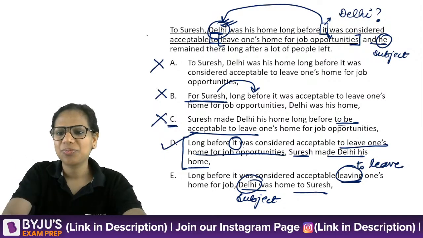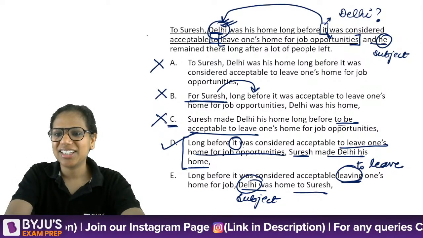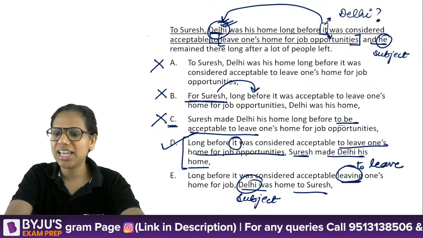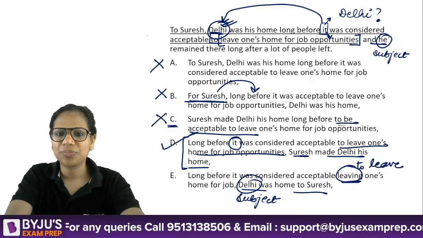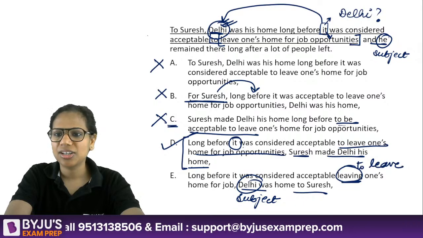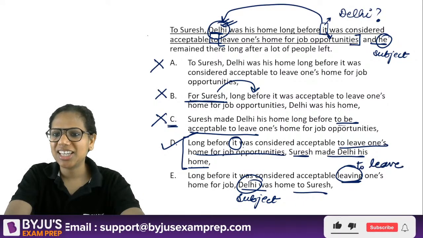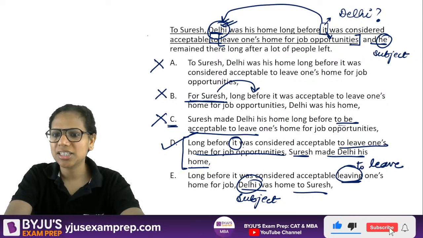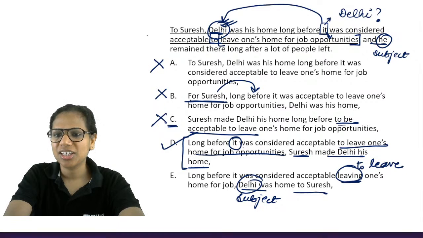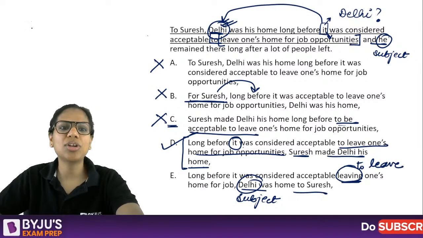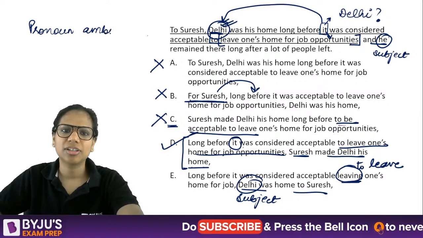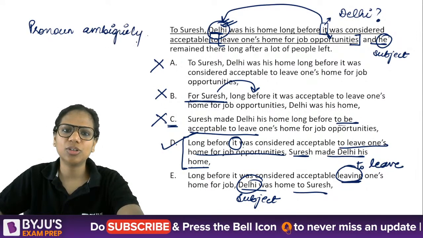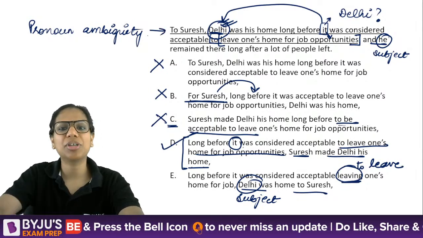All right. Okay. It refers to the fact. Correct, Abhijit. Correct. I hope now you've understood why B is not the answer. All right. Any queries? This was a question that required you to think something. So this is a case of pronoun ambiguity. In grammar, we call it a case of pronoun ambiguity. Here in the original sentence, the pronoun "it" was ambiguous.